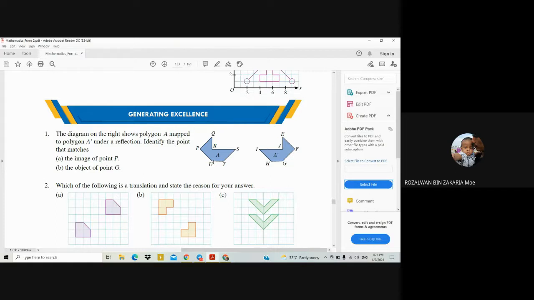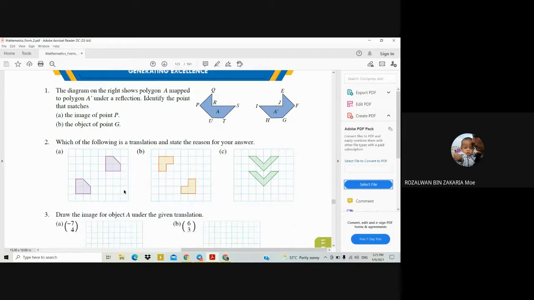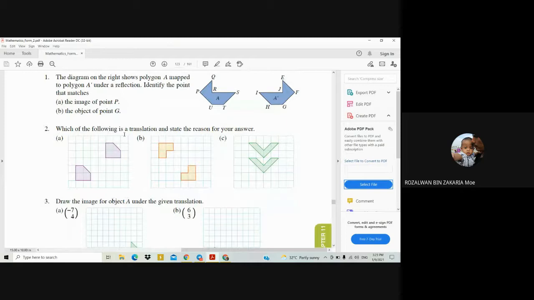Okay, all right. Now we go for question number 2. Which of the following is a translation, and state the reason for your answer? Given to you 2a. You have to observe these two shapes here. This one is a translation because both shapes are congruent, which means they have the same shape and same size, and also the orientation of the shapes is the same. So because of that, it is a translation.